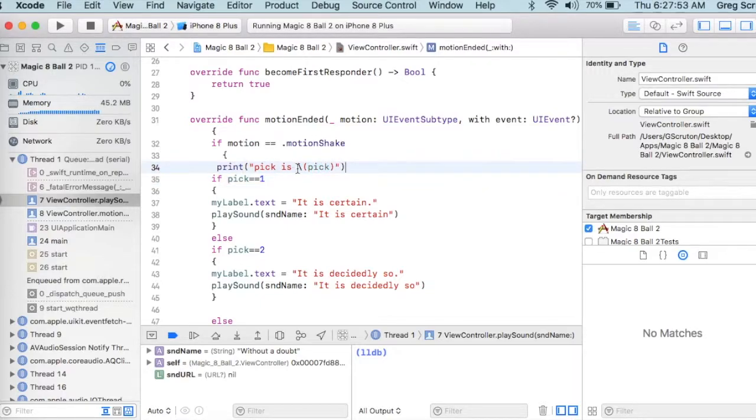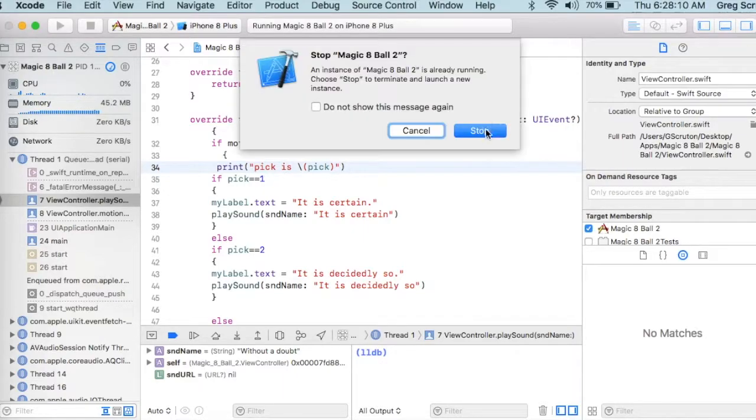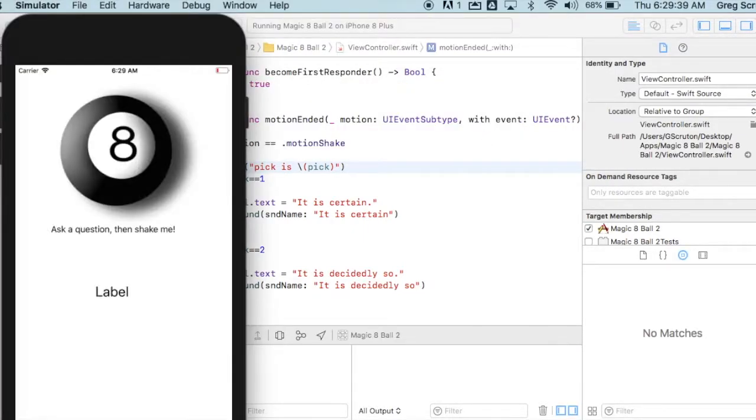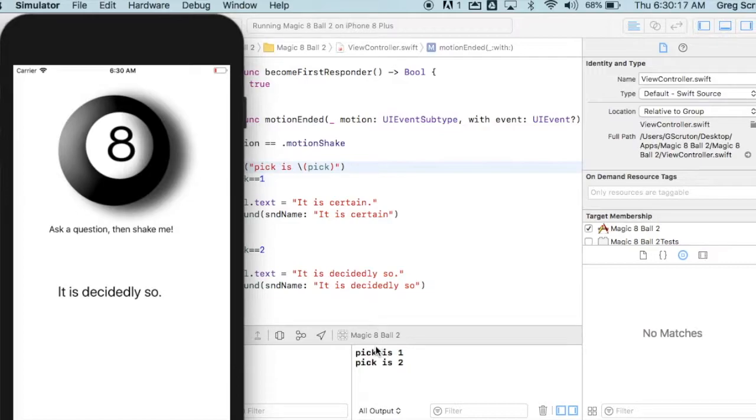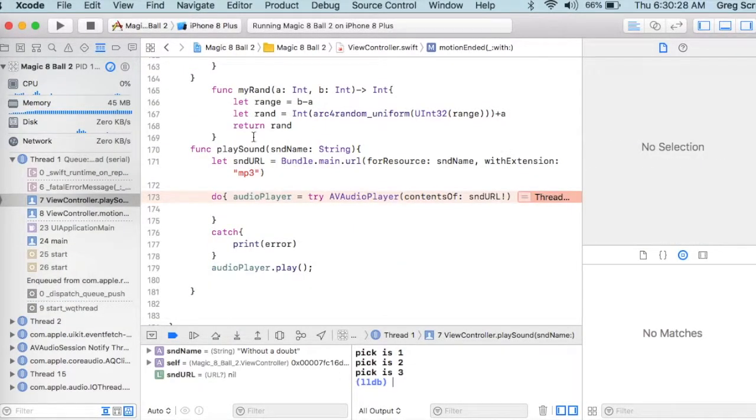What this does is it prints out the value of the variable. So this is the string "pick is", and then I put in this slash open bracket and my variable, and it should print its value. We're going to run that again. It is decidedly so. We have pick 1, pick 2, Control Command Z, pick 3. I didn't hear anything for pick 3, and we have an error. So it didn't like that sound.